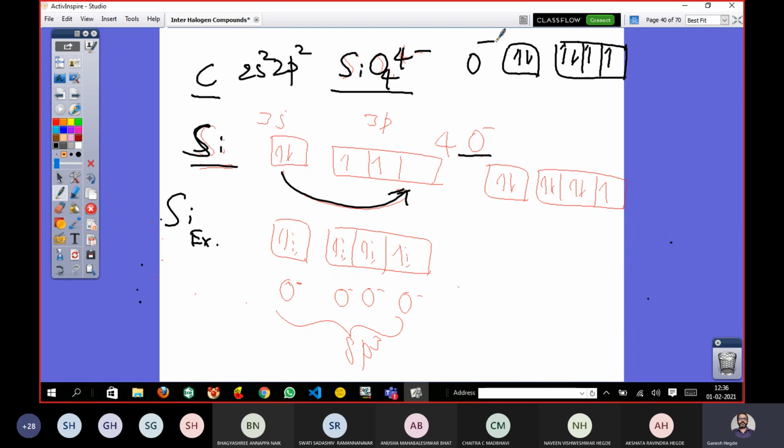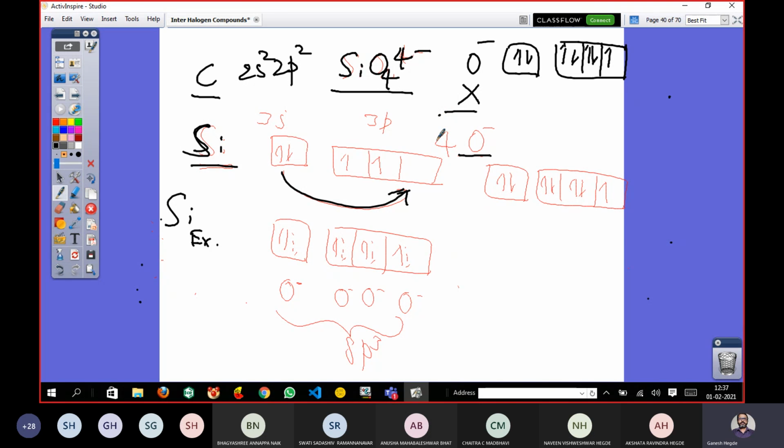That extra electron I pick up here and make a pairing. It then has an electronic configuration similar to that of the halogen, 2s2, 2p5. So the oxide anion with a single negative charge is as good as a halogen atom. Now this has 1 unpaired electron in the 2p, and that can take up bonding.